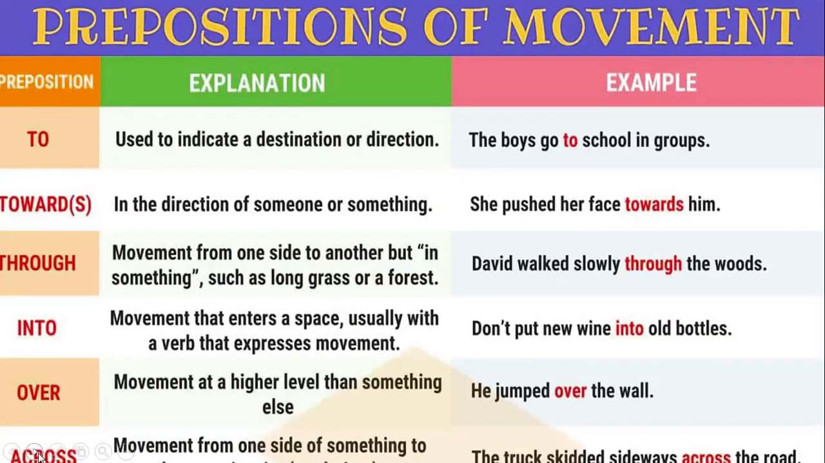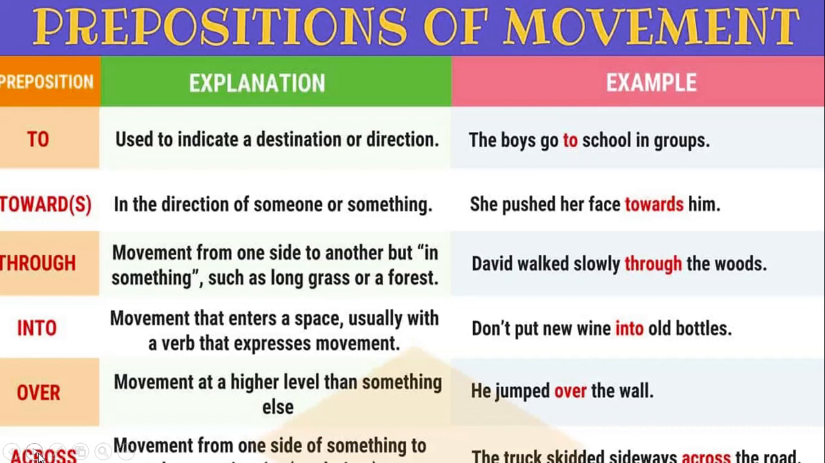Next is prepositions of movement. To is used to indicate a destination or direction. For example, the boys go to school in groups. Towards, in the direction of someone or something. She pushed her face towards him. Through, movement from one side to another, but in something such as long grass or forest. For example, David walked slowly through the woods.